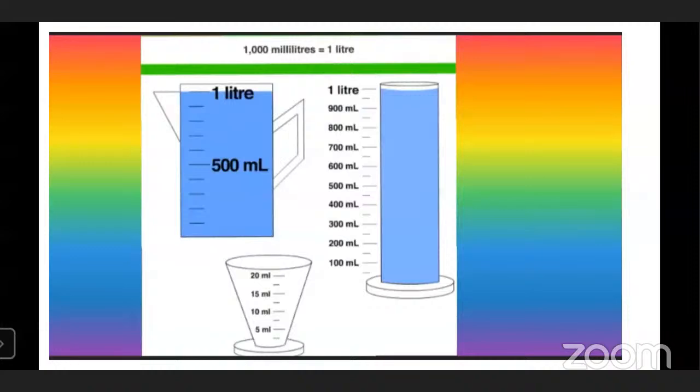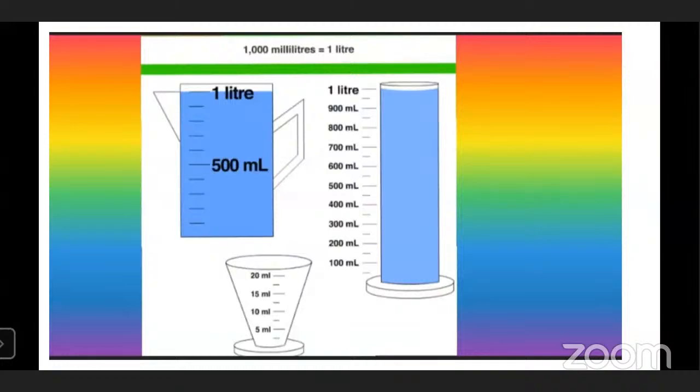Now here 3 things are given: a flask, a tumbler, and a big jug. The measuring units are written on them. You can see it clearly. At the bottom of the flask, it is written 100 milliliter, then 200, 300, 400, up till 900, it is marked 900 ml. Ml is the short form of milliliter. And the last one is 1 liter.